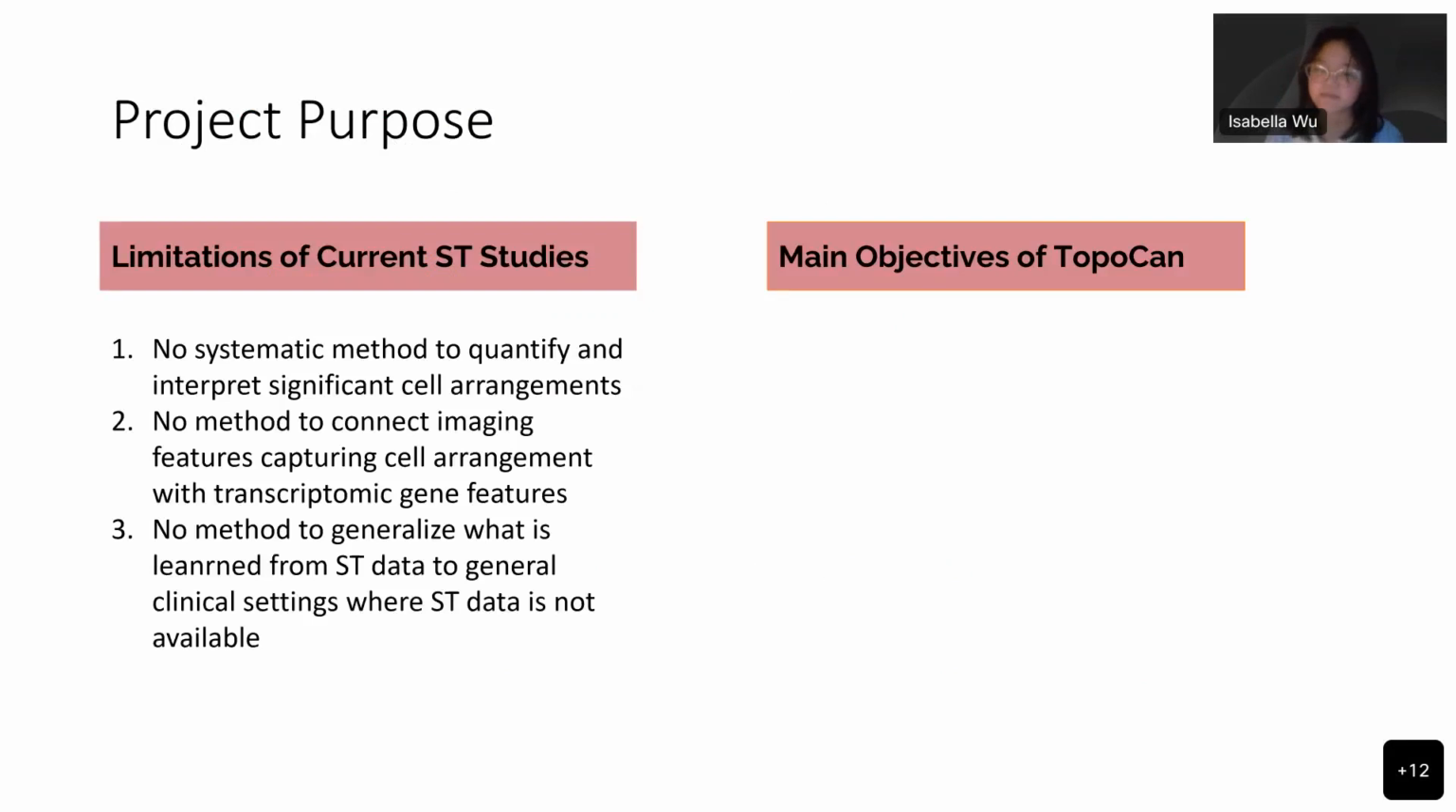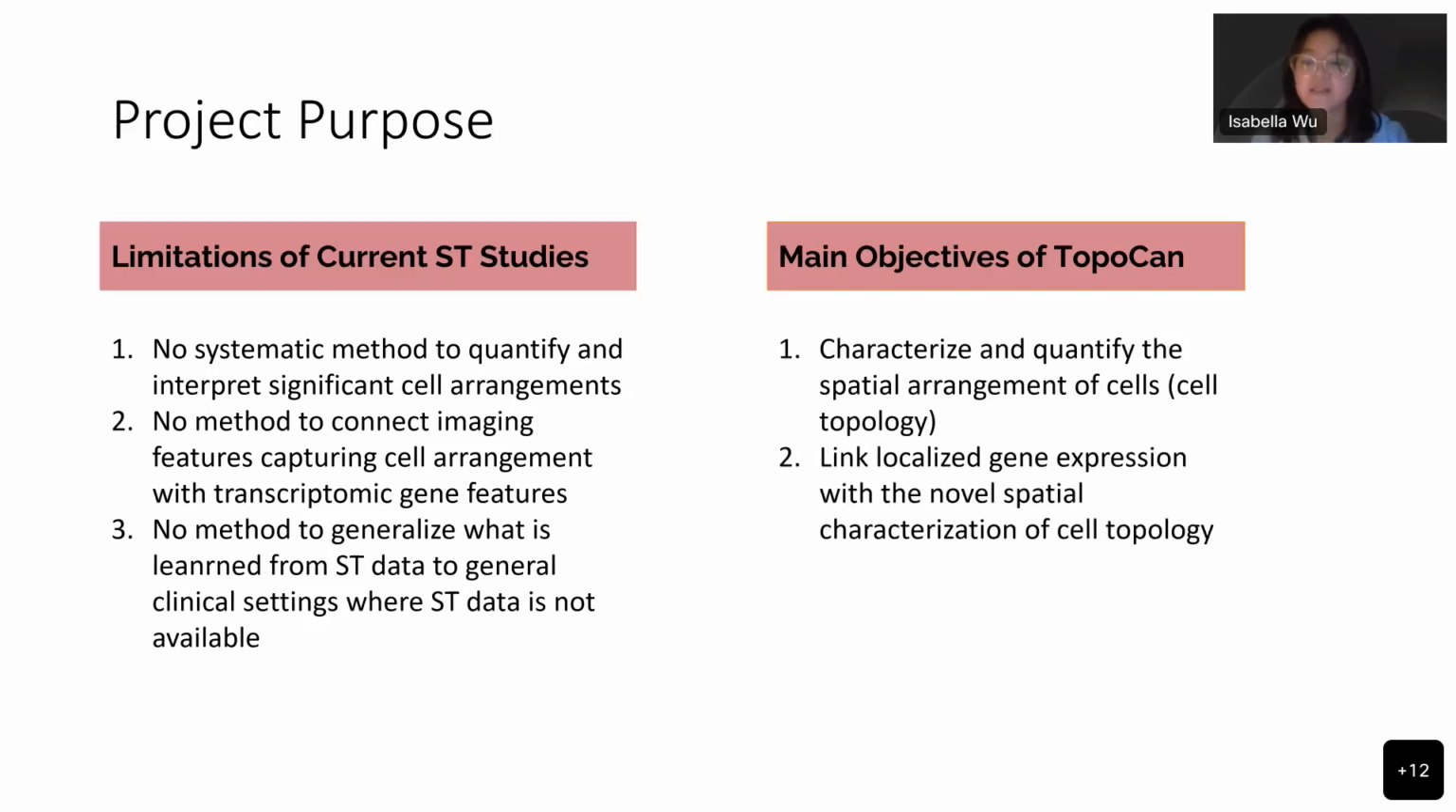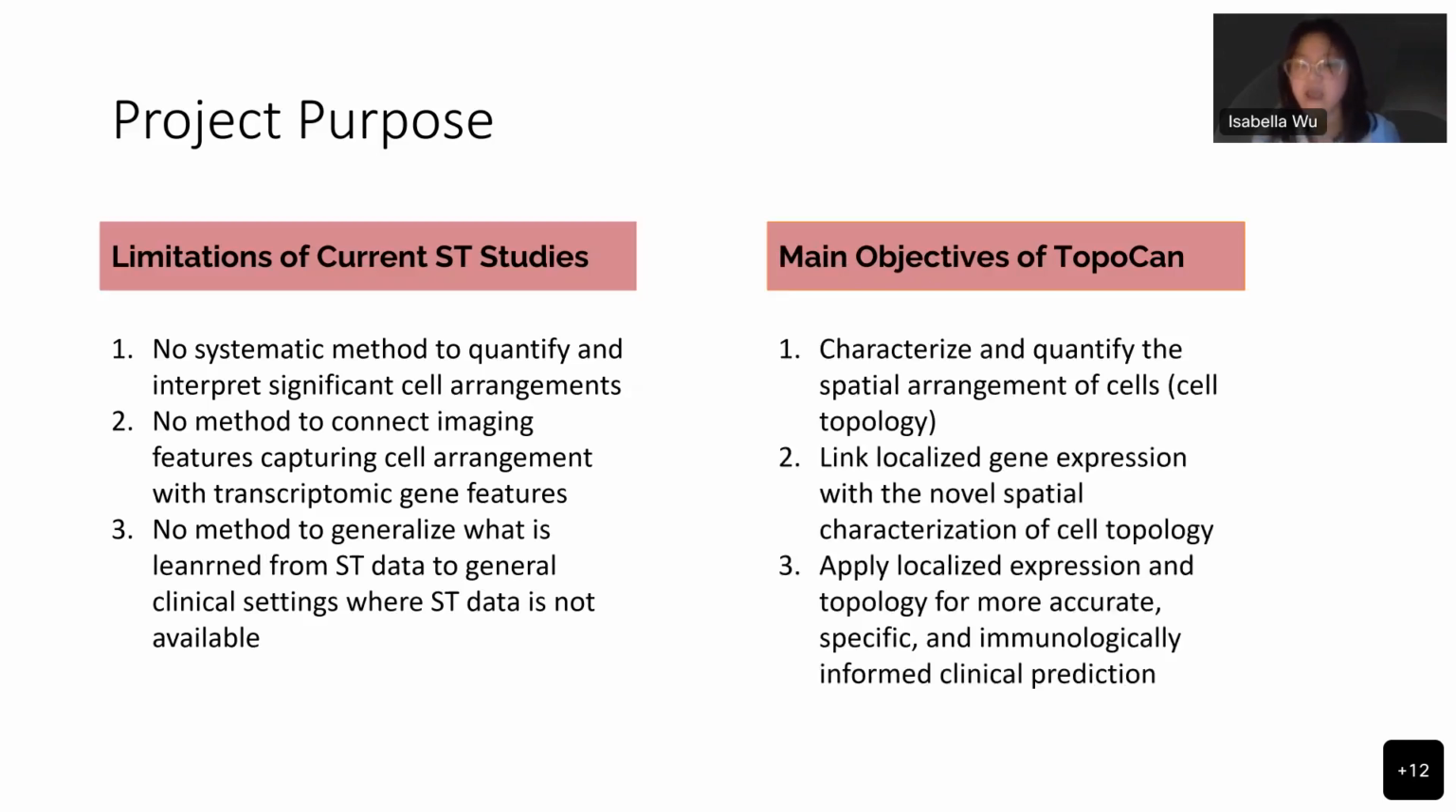To address these limitations, I designed a novel system called TOPOCAN with three main objectives. One, characterize and quantify the spatial arrangement of cells, otherwise known as cell topology. Two, link localized gene expression with the novel spatial characterization of cell topology. And finally, apply localized expression and topology for more accurate, specific, and immunologically informed clinical prediction.